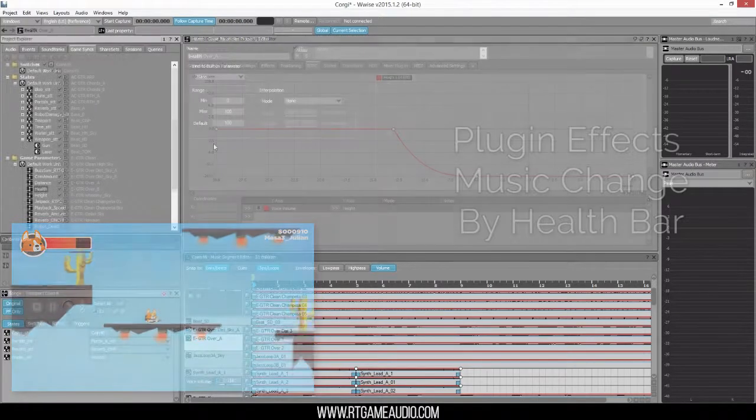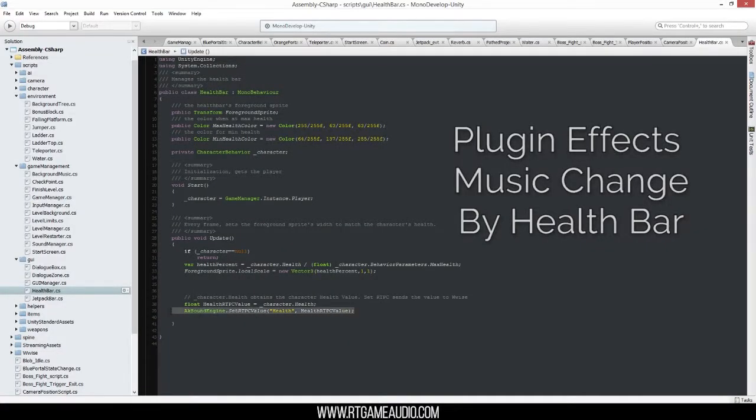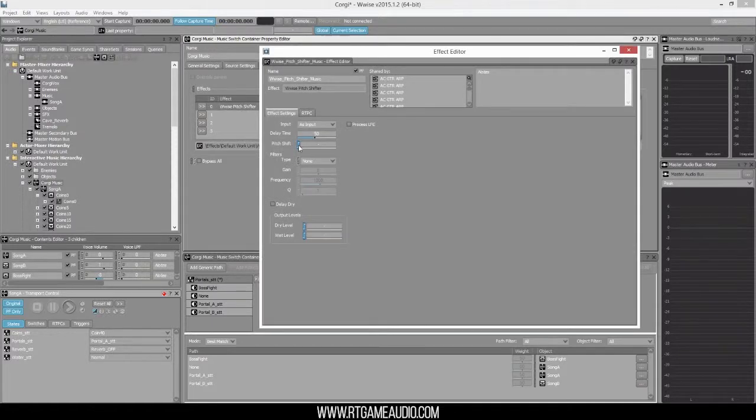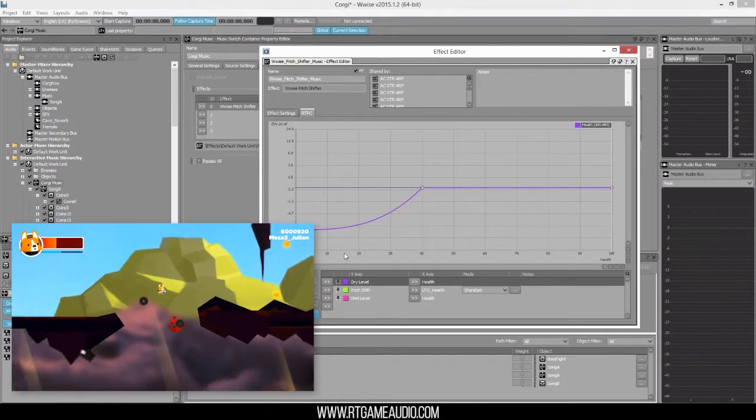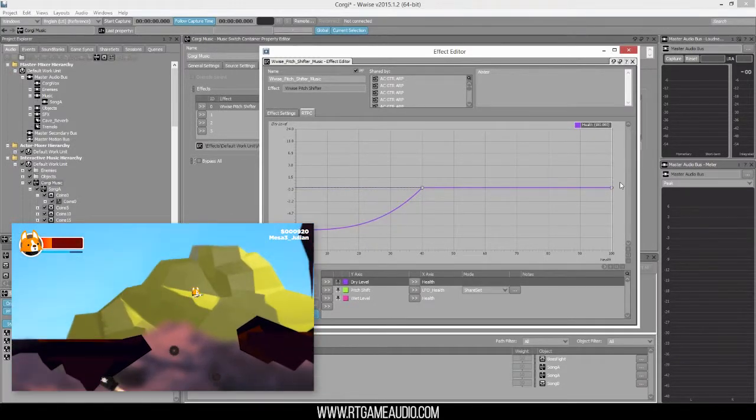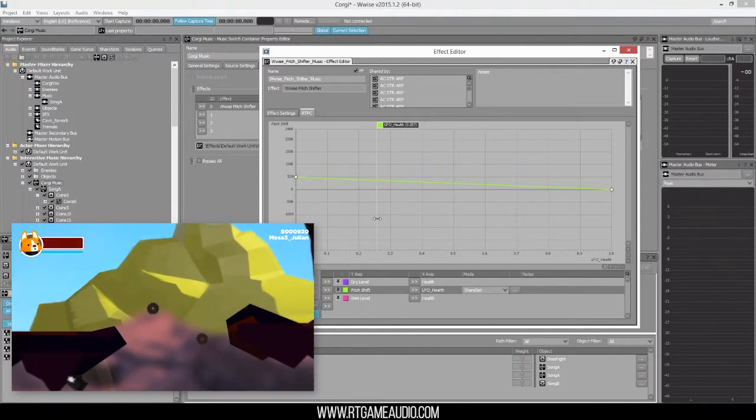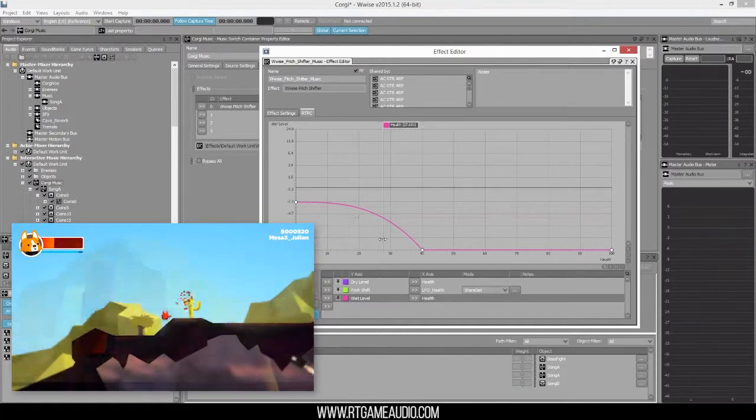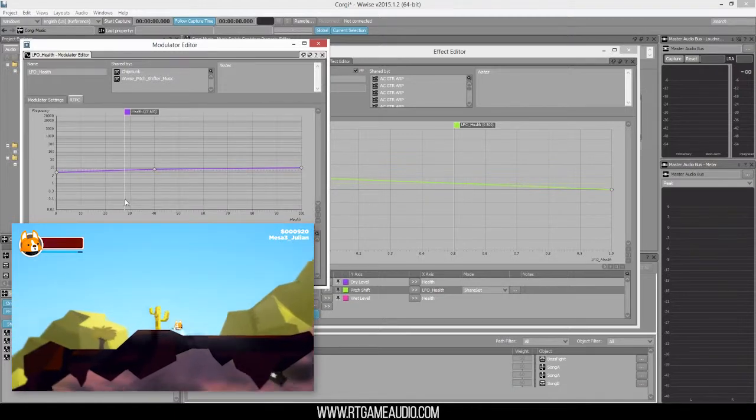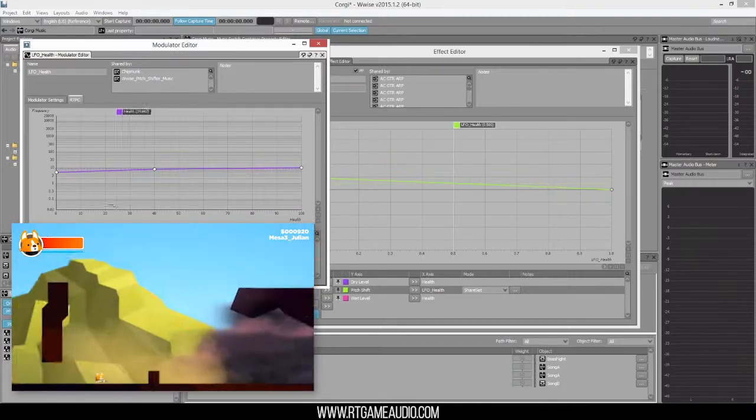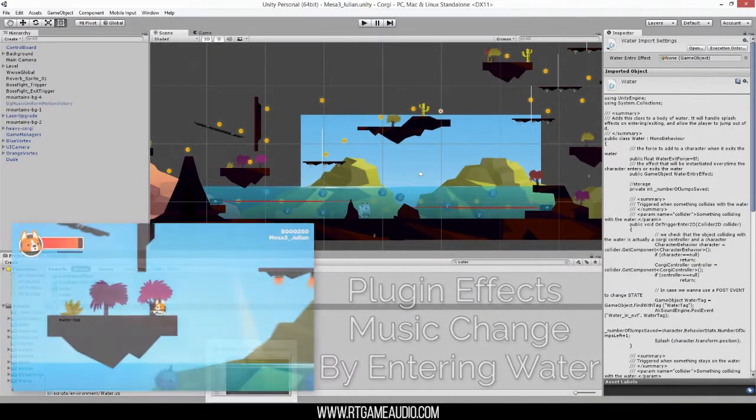The other type of music change in Corgi was made using plugin effects. For example, when the health bar is close to empty, the plugin starts to make effect. This is done with a RTPC using the information from the health bar. Entering the water also changes the music playback, applying a low-pass filter.